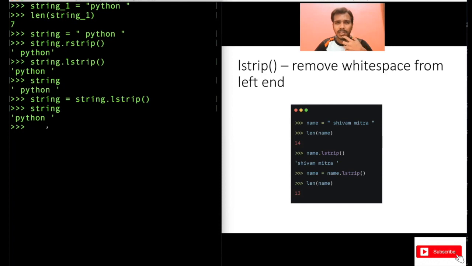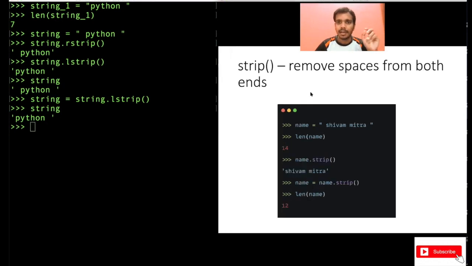Remember this. All the functions like title, upper, lower, lstrip, rstrip, all these functions work something like this. So remember, this is very important. Now, there is another function called strip. So lstrip and rstrip are there.